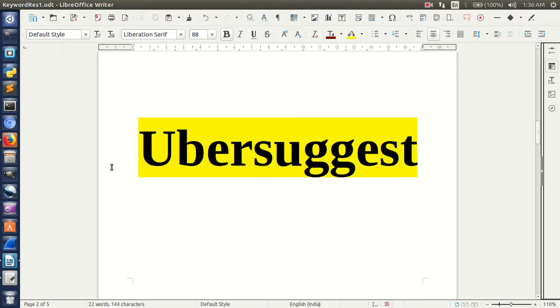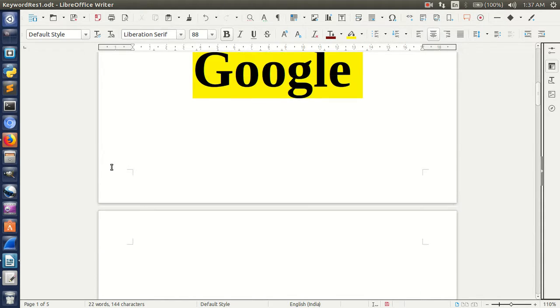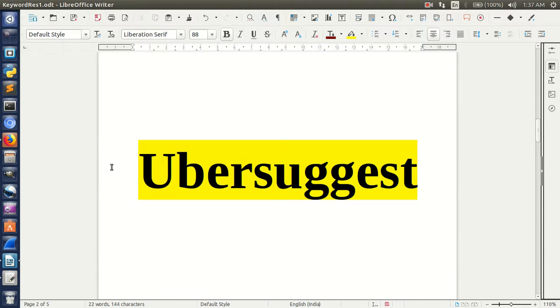Ubersuggest is one of the best tools which gives you all the details about the keyword you have put into it. For example, it will give you how much volume the keyword has, how many searches were done in the past 30 days, the estimated CPC, how much difficulty there is for paid ads and for organic, and what the search trend is for the upcoming months. It's an overview of the keyword, with every piece of information required. So the bulk data was sorted out into needs, and then with the help of Ubersuggest we deleted and added more data.